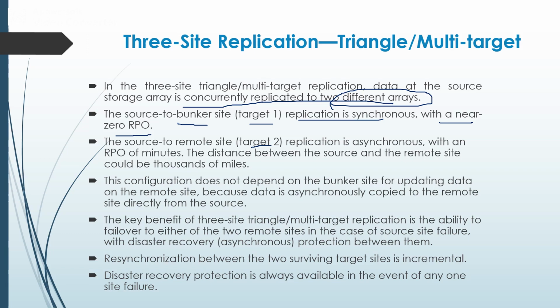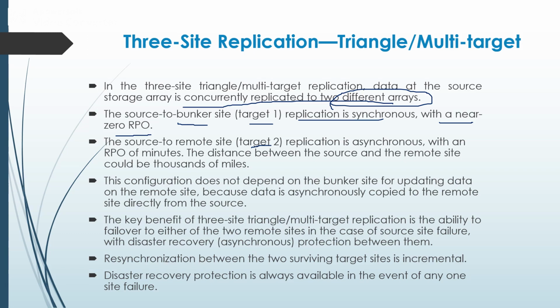In the previous 2 strategies, synchronous plus asynchronous as well as synchronous plus disk buffer, we have to depend on the bunker site or intermediate site. In order to mitigate that problem, we can make use of triangular multi-target. From the source, the data is directly replicated into 2 different target sites. While replicating the data into target 1, we maintain almost 0 RPO, and whenever the source is replicating the data into the second target, at that time we can consider a few minutes of RPO value.